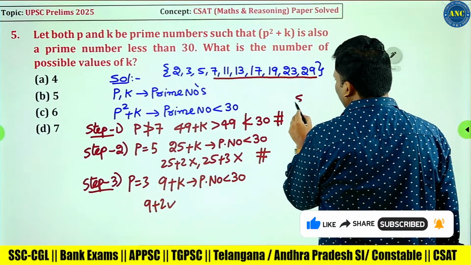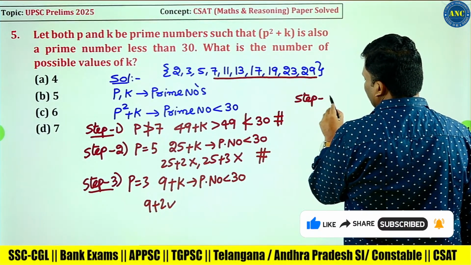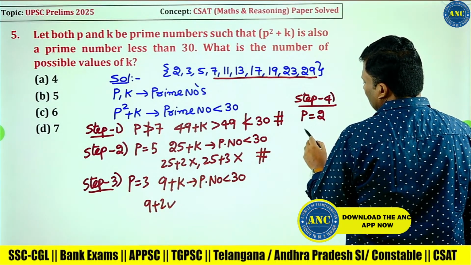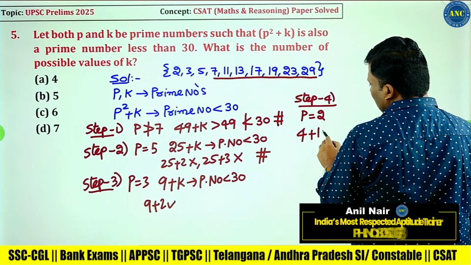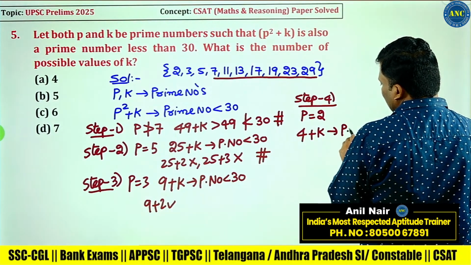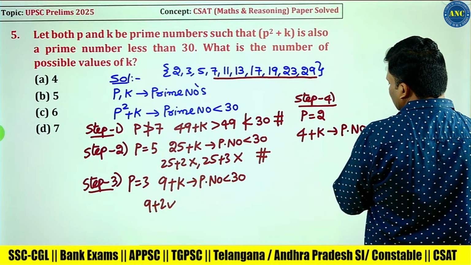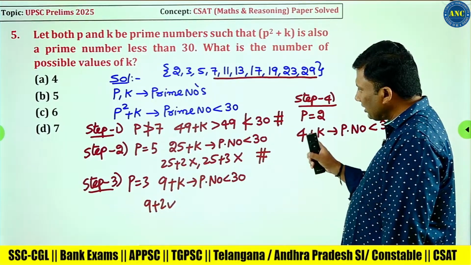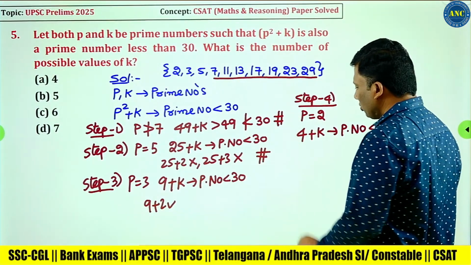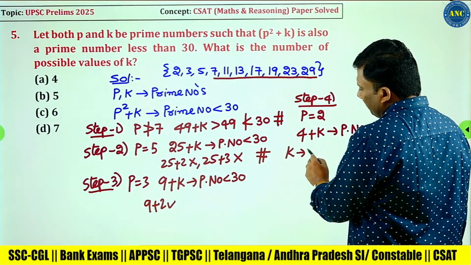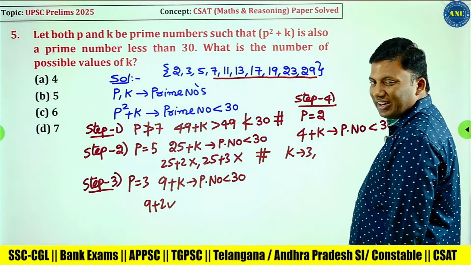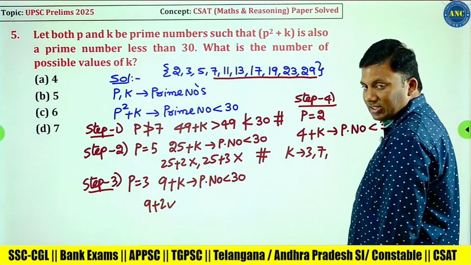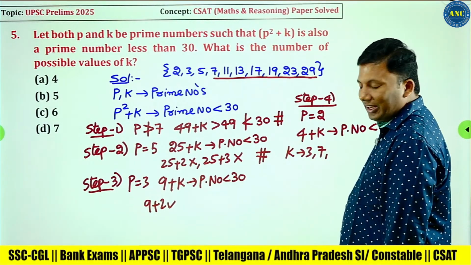Step number 4. P is equivalent to 2. That means 2 square plus K, 4 plus K, is a prime number less than 30. 4 plus 2 is 6, no. That means K can be 3. 4 plus 5 is 9, no. 4 plus 7 is 11, yes. 4 plus 11 is 15, no.